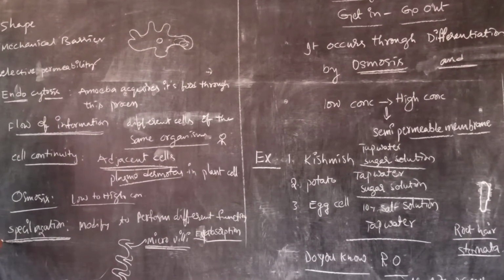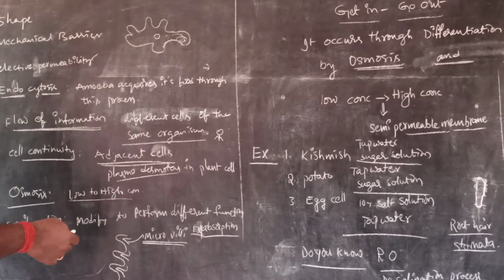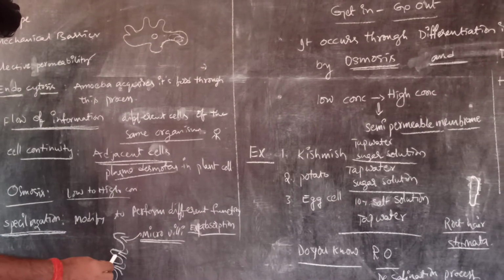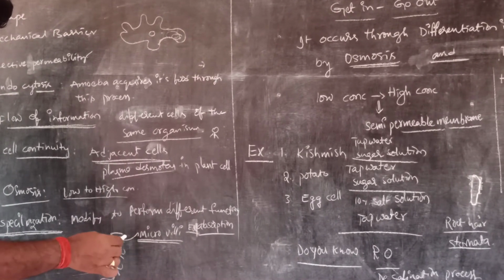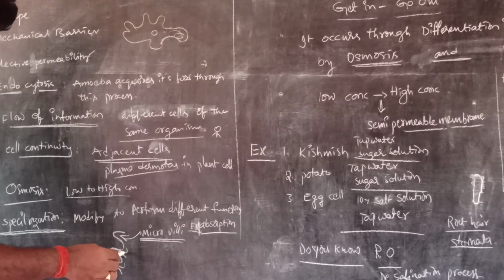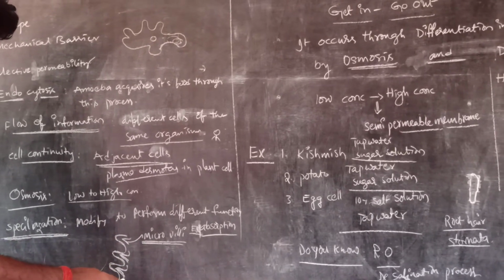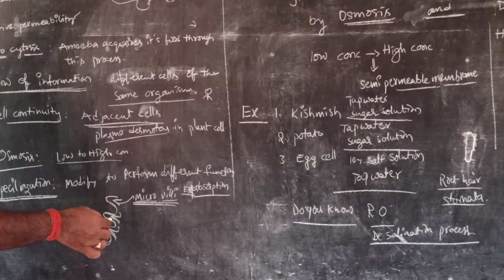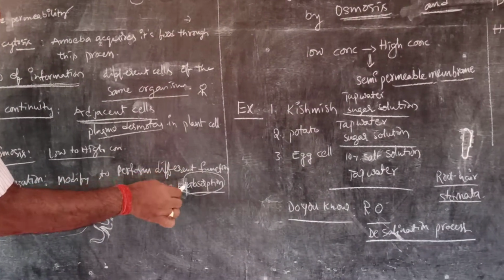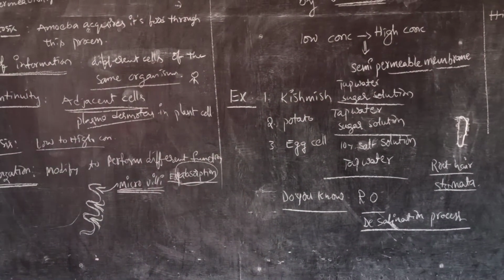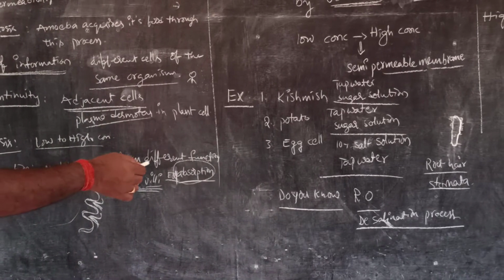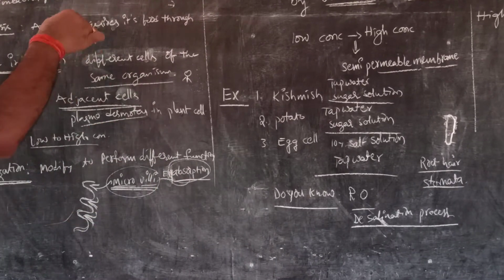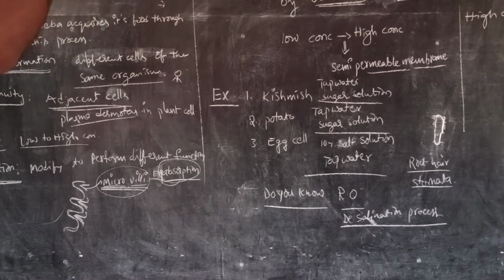Next, specialization. Some cells of the plasma membrane can be modified to perform different functions. For example, this is the small intestine. It has a number of foldings. These finger-like projections are called microvilli, which increase the surface area of the small intestine, meant for the absorption of the glucose which is already digested. So it is modified to perform different functions like absorption in microvilli. These are the functions carried out by the plasma membrane.